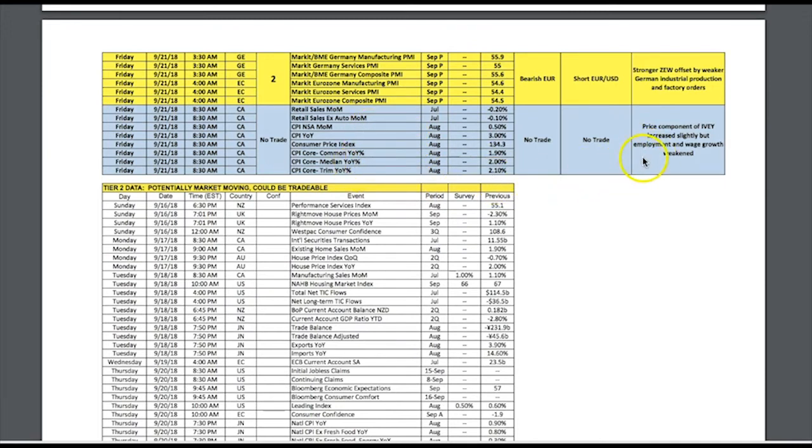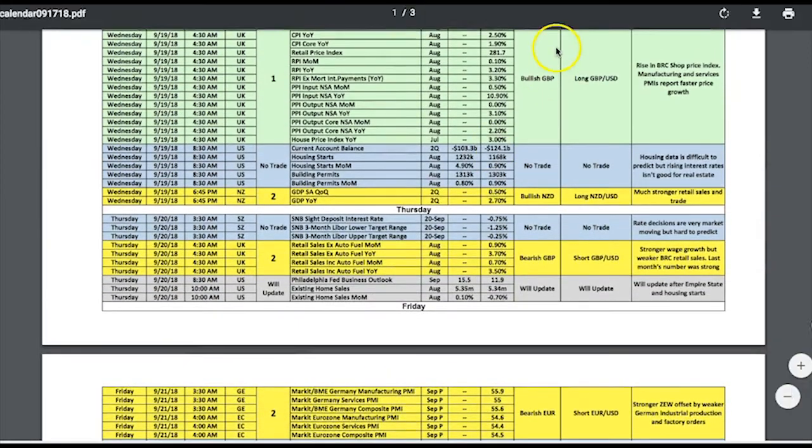And then in CAD, we have the retail sales and the CPI. We don't have a trade on this because the price component increased slightly, but employment and wage growth weakened. Hard to say. U.S. CPI was weaker, so very likely Canadian CPI would also be weaker.